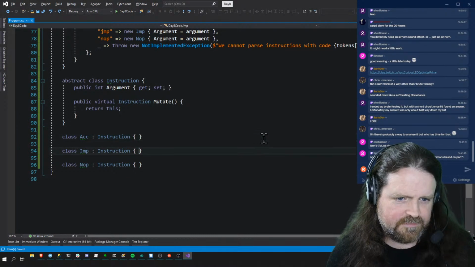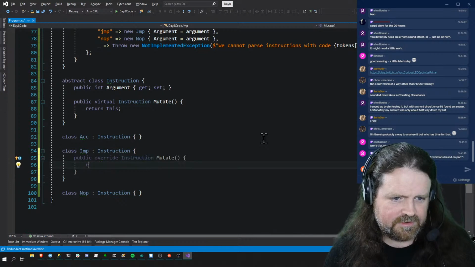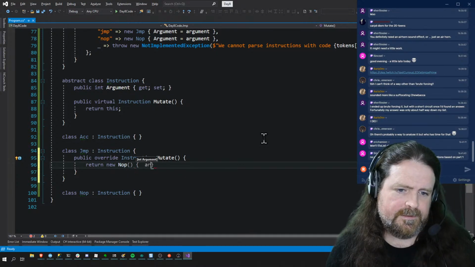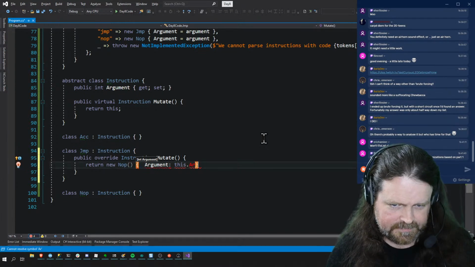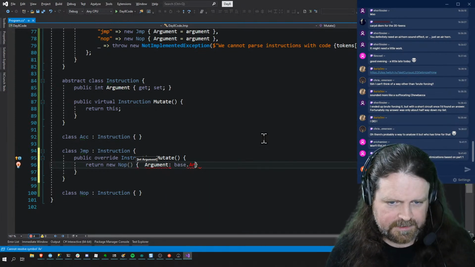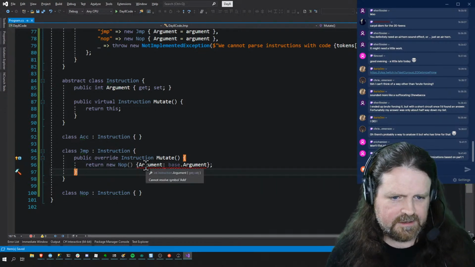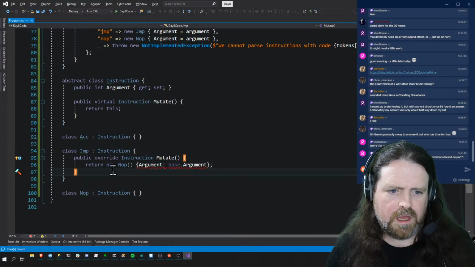So mutate says if we have a jump instruction, override mutate, that is going to return new a jump goes to a nop. Argument this dot argument base dot argument. Cannot resolve symbol add. Why is it trying to find a symbol called add? Weird.